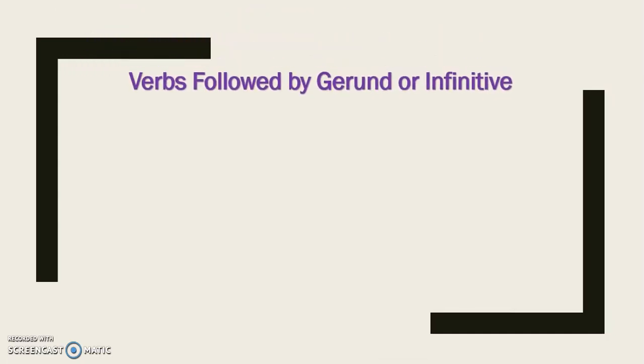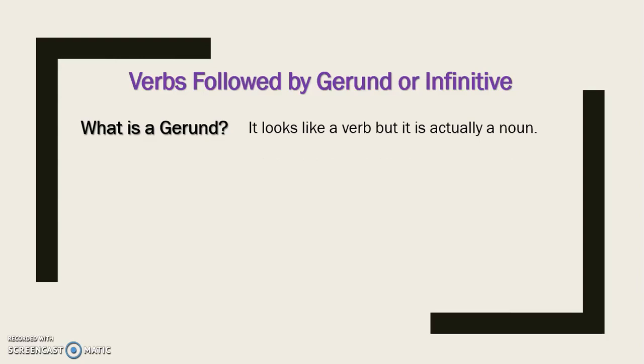Verbs followed by gerund or infinitive. In English, when we have two verbs in a sentence, some of them are followed by gerund and others are followed by infinitive. But first of all, it is important to start with this question. What is a gerund? Okay, so I am going to give you the answer. A gerund looks like a verb, but it is actually a noun.